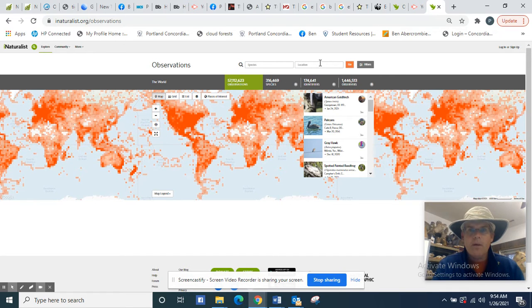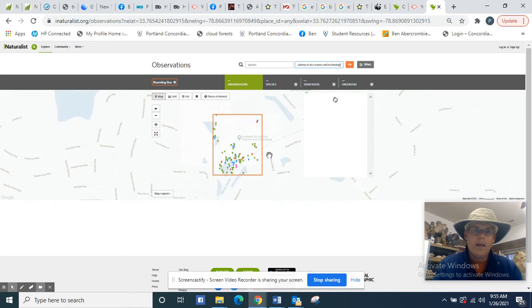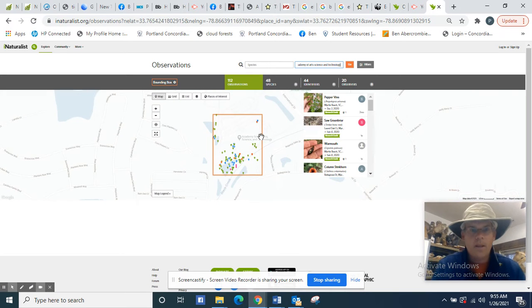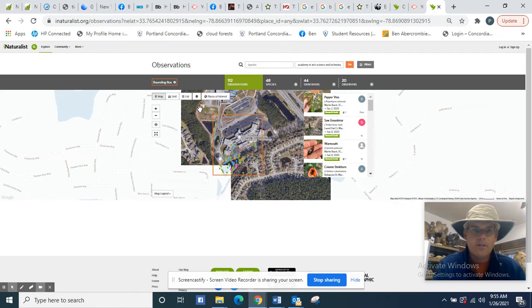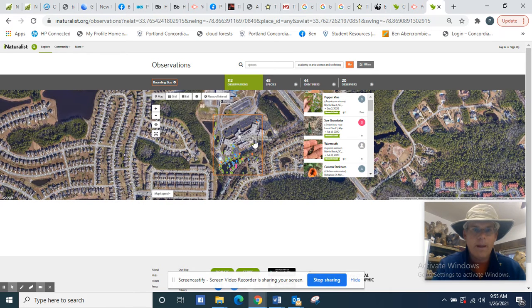So we're going to put down location, and we're going to go to the Academy of Arts, Science, and Technology. There's one of those in Myrtle Beach, South Carolina. If you look right here, this is Myrtle Beach, South Carolina. We actually went last year, before the COVID hit, to create this map. So I'm going to take the satellite data and show you the area. These are all the map points.